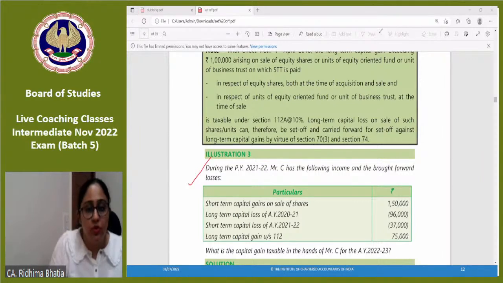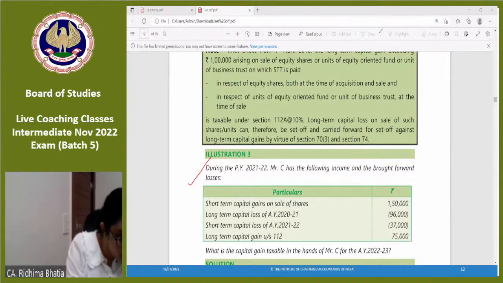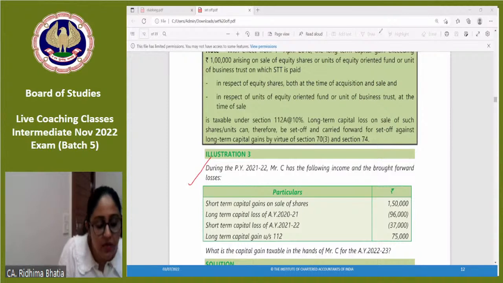Very good. So most of you, in fact all of you have given correct. 1,13,000 is the short term capital gain and the carry forwarded is 21,000. Absolutely correct. From 150 you will adjust 37,000 first, and from long term capital gain you will adjust first the long term capital loss, 75 minus 96, 21,000 carry forwarded, and 150 minus 37, 1,13,000.